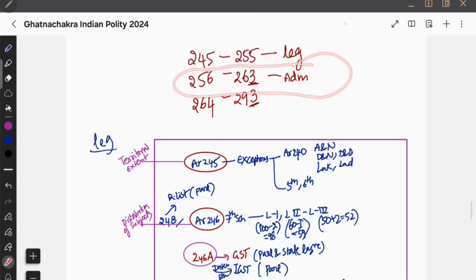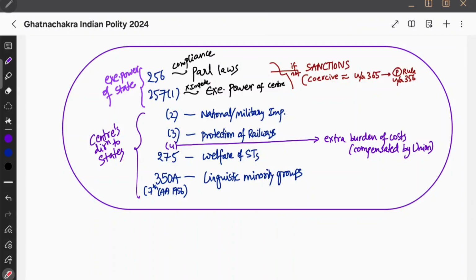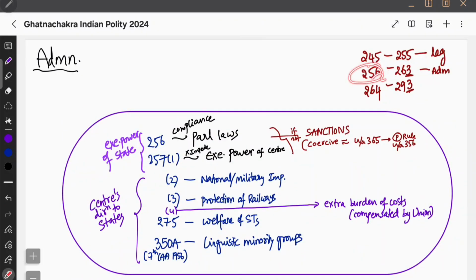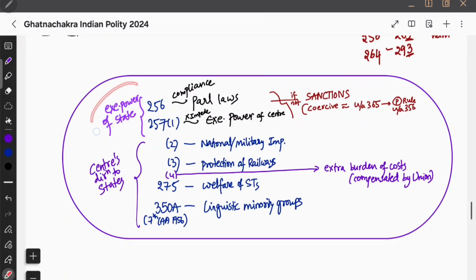Now we need to see administrative. This is box number 1, okay, in administrative relations. So it will start with article 256, right? 256 and it will end with 263. So the first box, executive power of state.